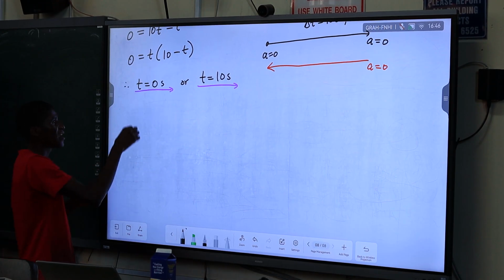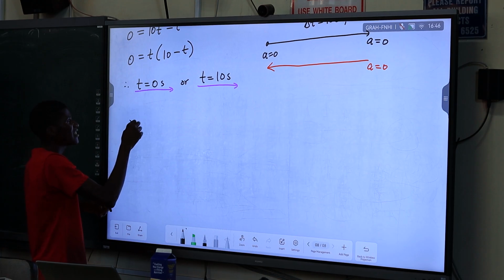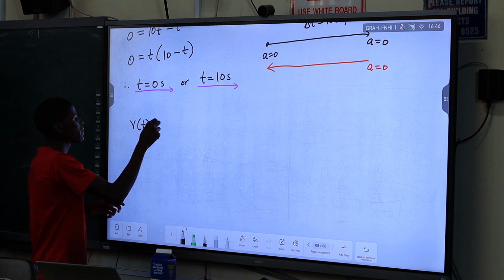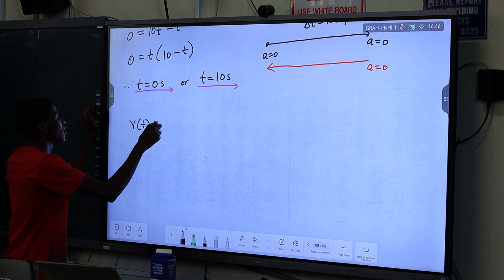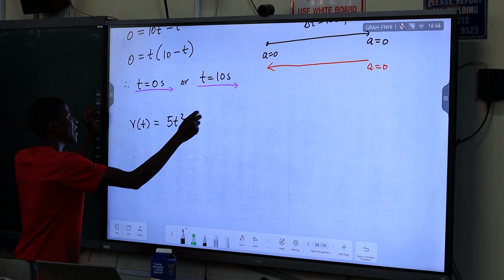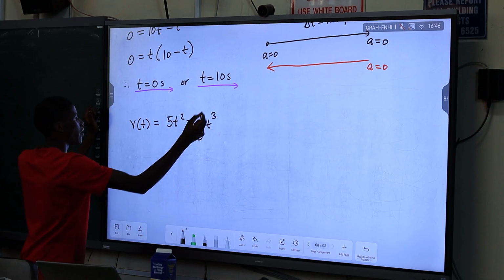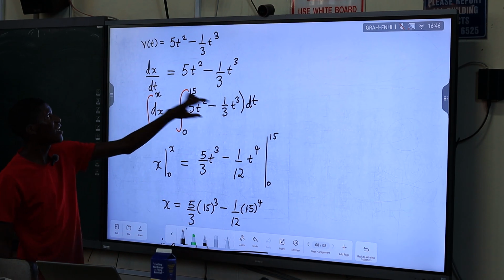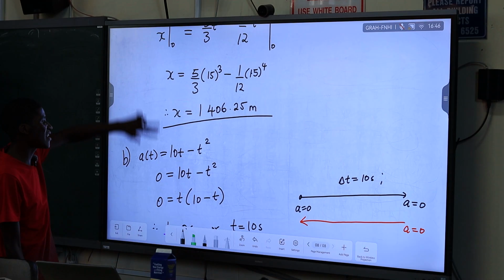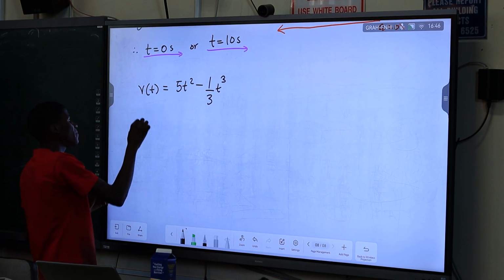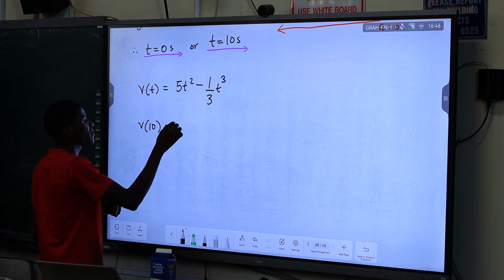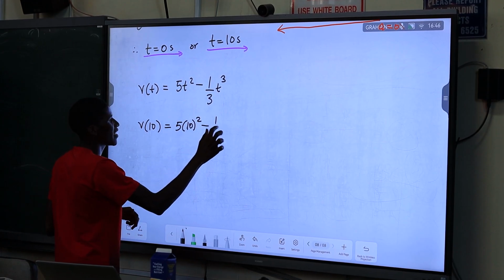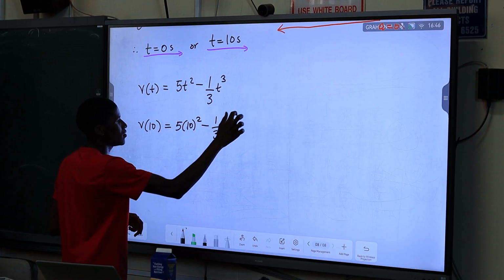We do have the equation for velocity already. It's the velocity as a function of time: minus 5t squared minus 1 over 3 t cubed, like the previous step. So this is the equation for the velocity as a function of time. And then at the time 10 seconds, v at 10 seconds will be equal to minus 5 into 10 squared minus 1 over 3 into 10 cubed.